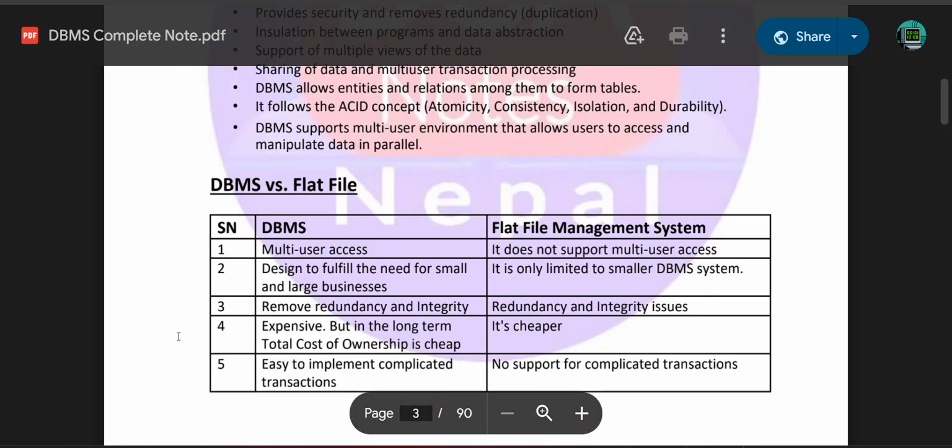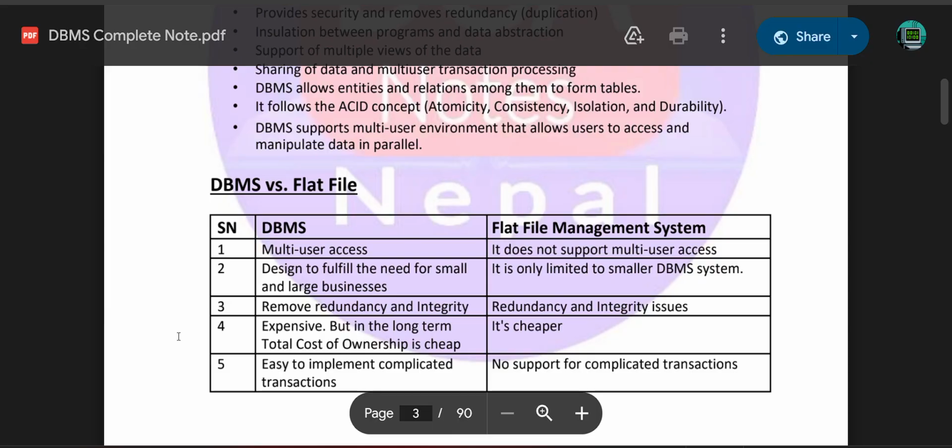DBMS supports a multi-user environment that allows users to access and manipulate the data in parallel. Multi-user access is designed to fulfill the need of small and large businesses. It also limits the smaller DBMS systems, remove redundancy and integrity. Redundancy and the integrity issue are expensive, but not the long-term total cost. Ownership is cheap. It is cheaper, easy to implement complicated transactions.